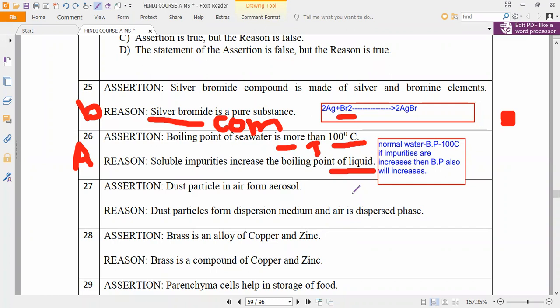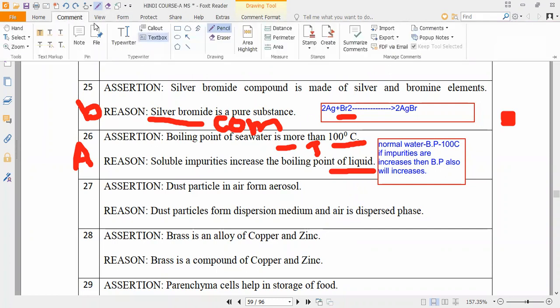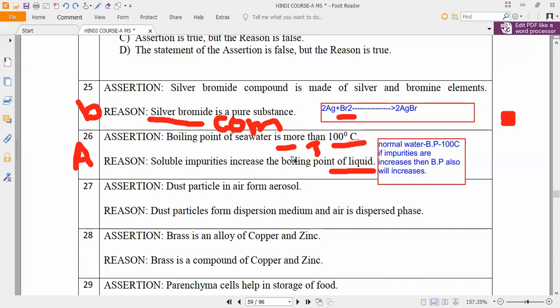Dust particles in air form aerosols. Now, how many of you know the meaning of aerosols? Aerosols means very minute particles, like when the sunlight is coming through a small window in your home. Have you seen the dust particles floating, guys? Can you notice it anytime?